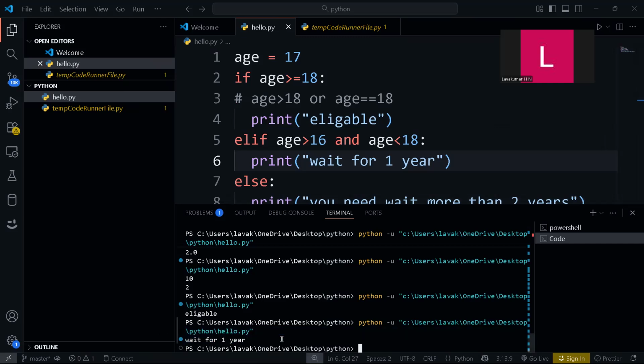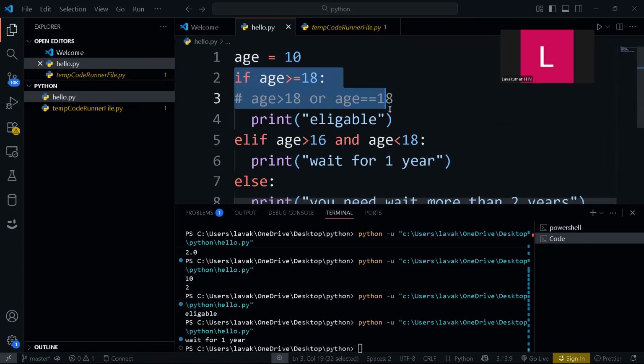Now let's assume his age is 10. Is age greater than 18 or age equal to 18? No, it is not greater than 18 and it is not equal to 18 either. So this condition will not get executed. This first block of code will not get executed.